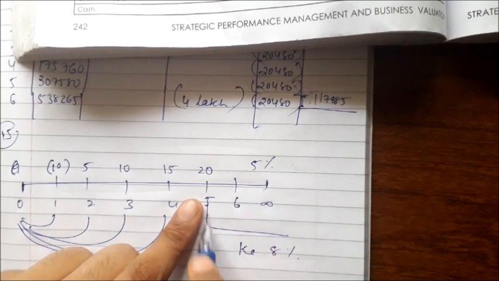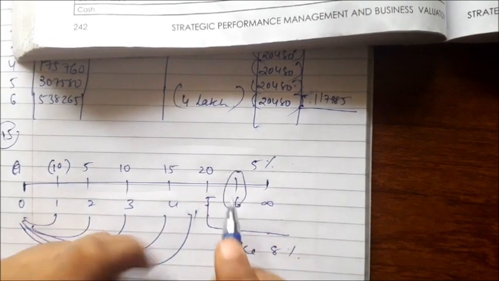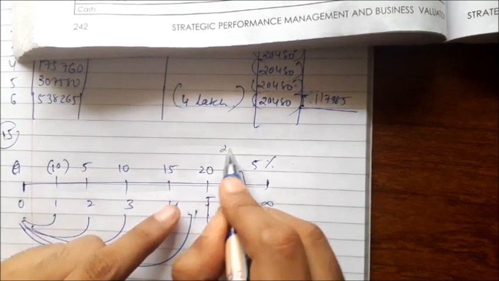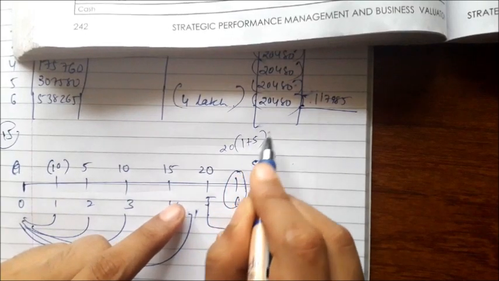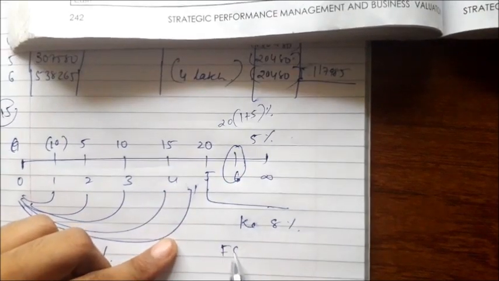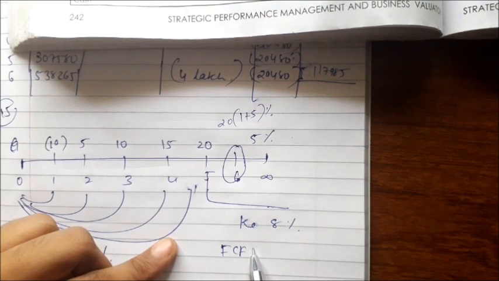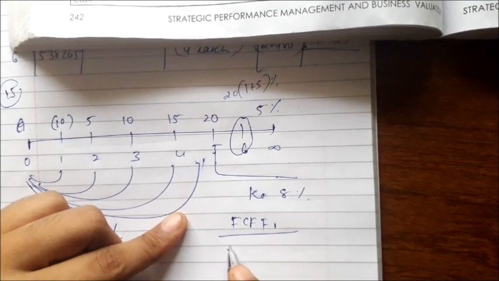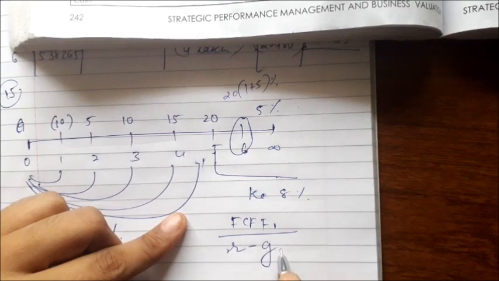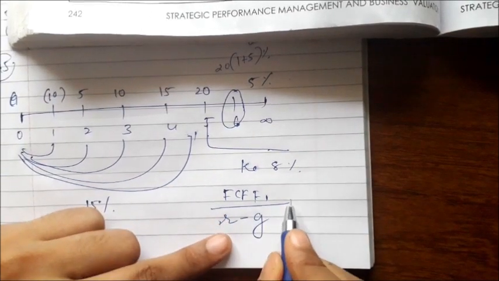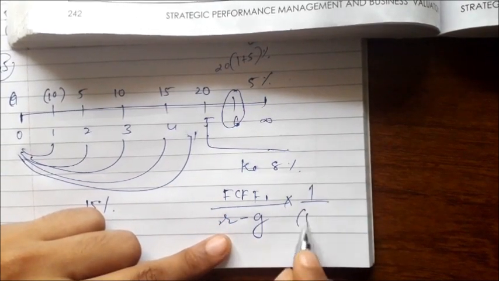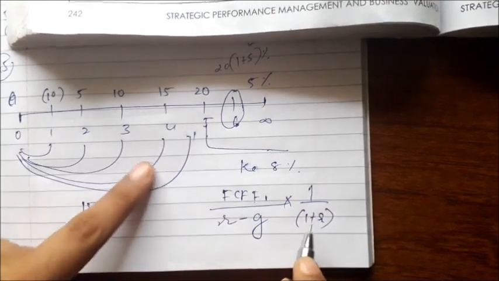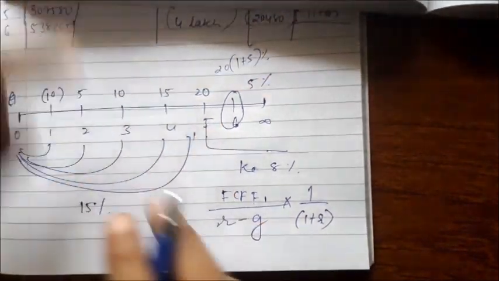See, if we are going to find the terminal value from the 5th year, we are going to take the 6th year's value. 6th year's value would be 21, that is 20 plus the growth of 5%. So we'll get the free cash flow to the firm at year 1. Then we'll discount it, multiplied by 1 upon 1 plus R. This R would be of this year because we are going to bring it to the front.